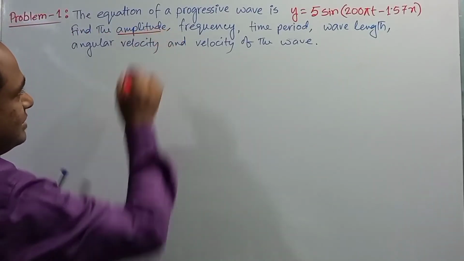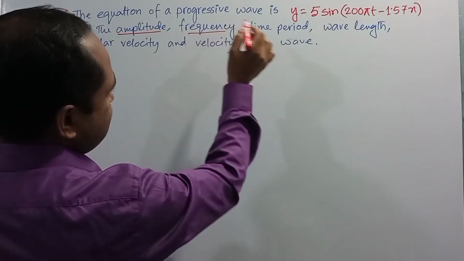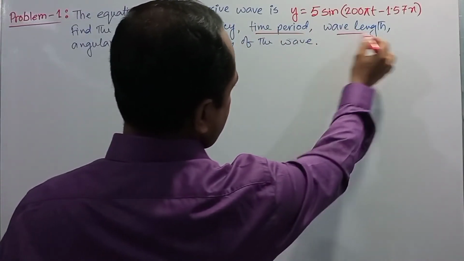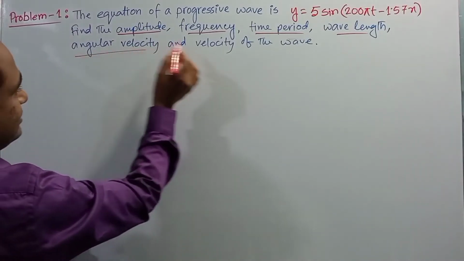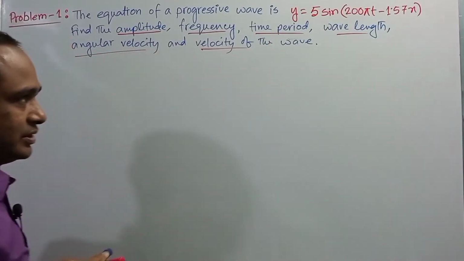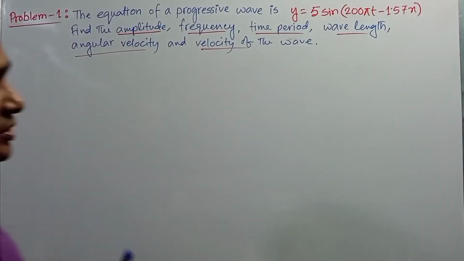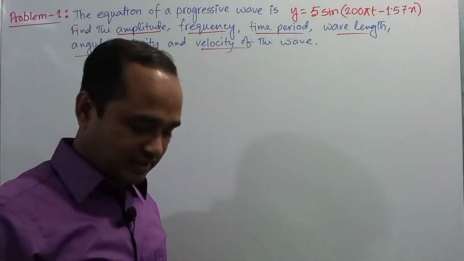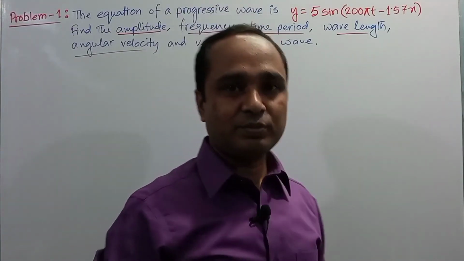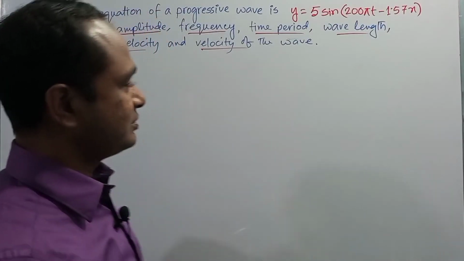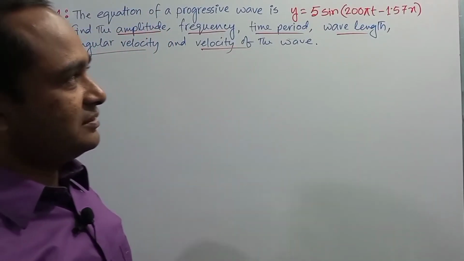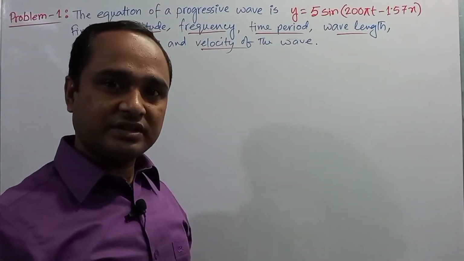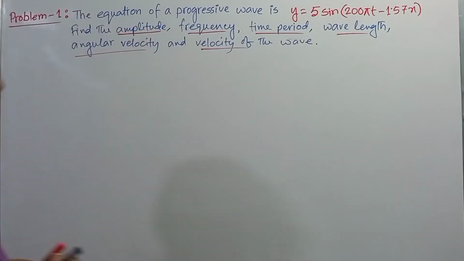So here they said that we need to determine the amplitude, frequency, time period, wavelength, angular velocity, and finally the velocity of the wave. So we need to determine many quantities from the expression. To solve this type of problem, dear student, first we need to write the given equation or expression in the question.